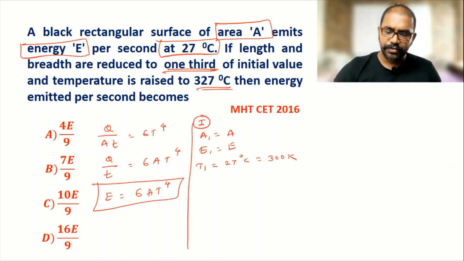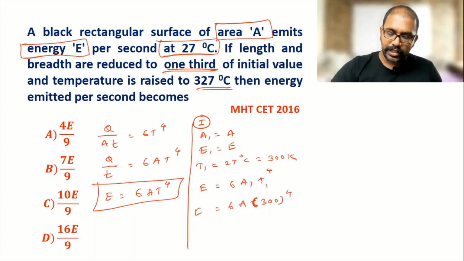So by using this formula we can write, so E is equal to sigma A1 T1 raised to 4. Now area is A, sigma A T1 means there we substitute the value 300 raised to 4. So this is the E. So this is we are written by case 1.